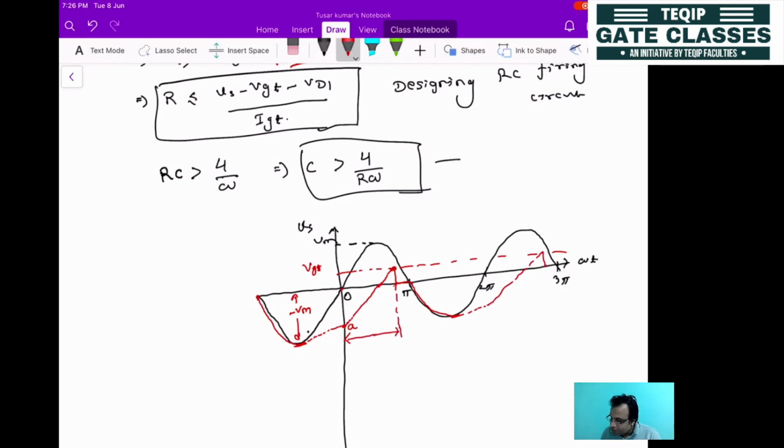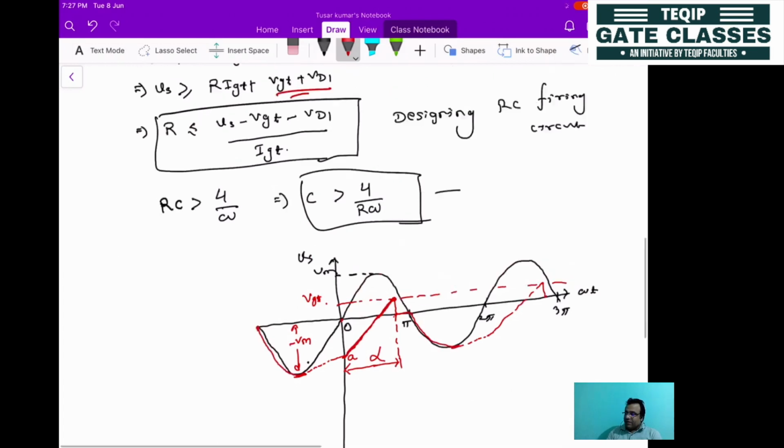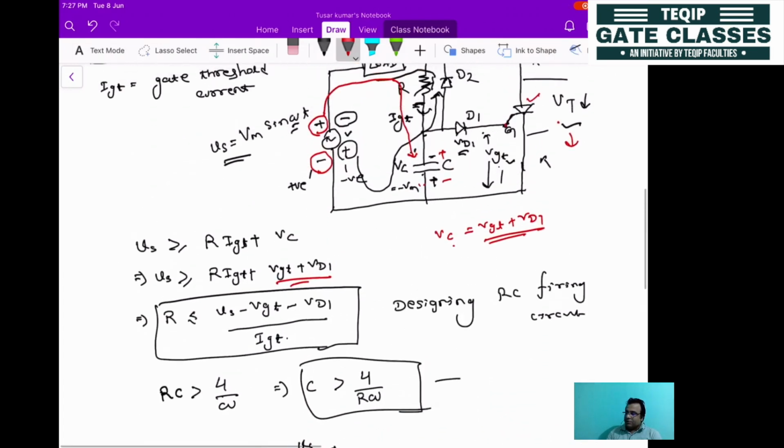So this one will be the firing angle alpha, because at this instant only the voltage across the gate terminal reaches the threshold value. So how to control them? If this is the curve, will you be getting it for this one? No. That depends upon the value of R, how the capacitor will be charged.